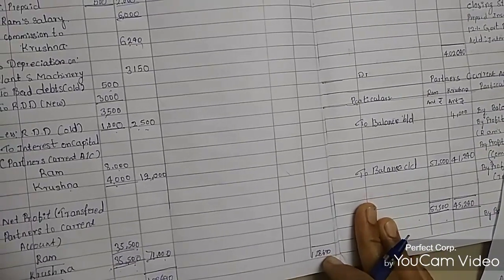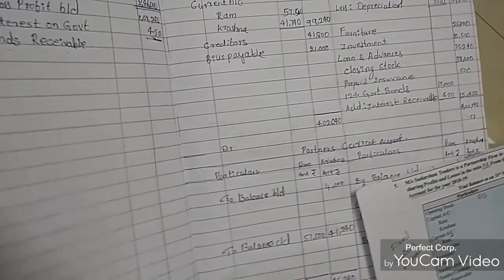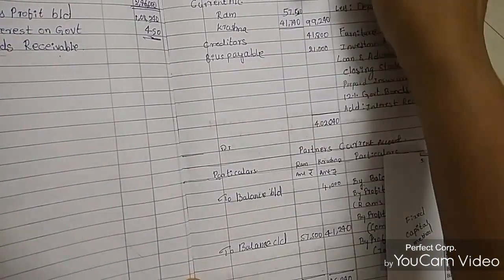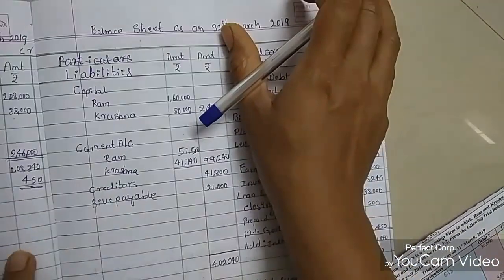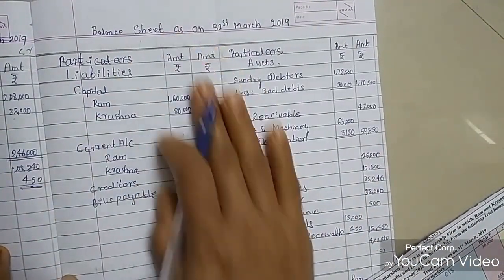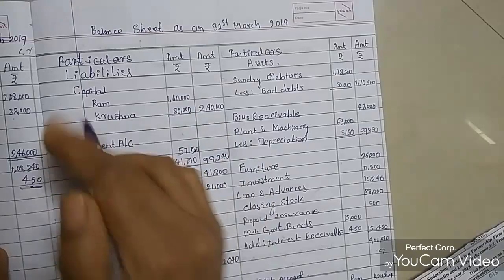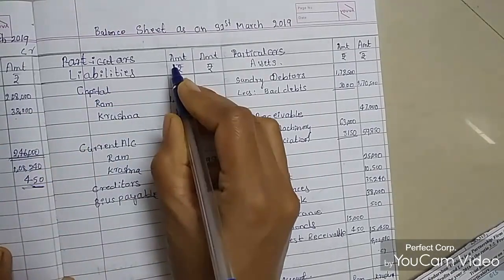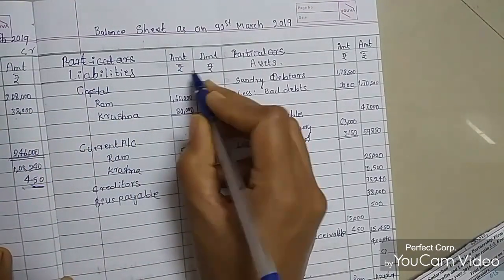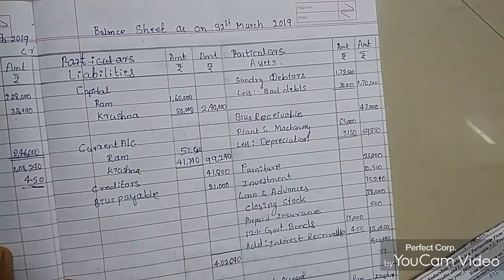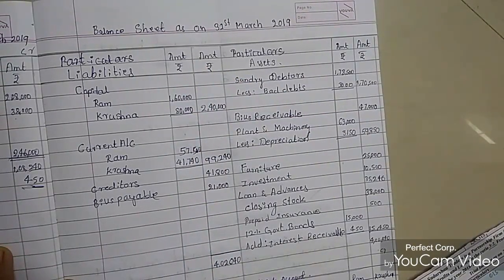We'll see next the balance sheet. Now this is the balance sheet as on 31st March 2019. Liability side rupees amount and asset side amount.